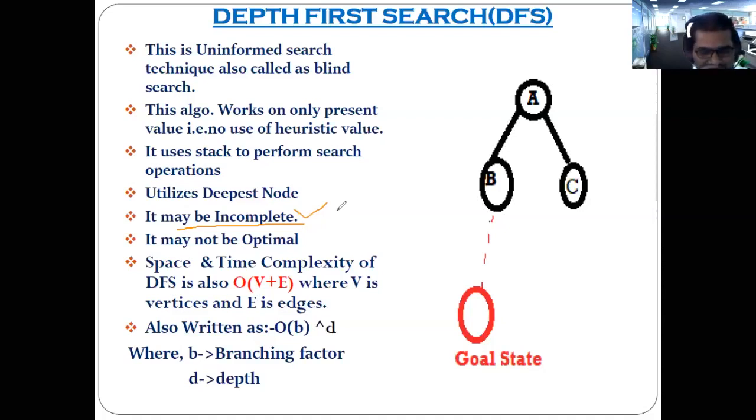Complete means what? We have discussed the two properties, complete and optimal. What is the meaning of that? What do you mean by the complete property of the searching algorithm?